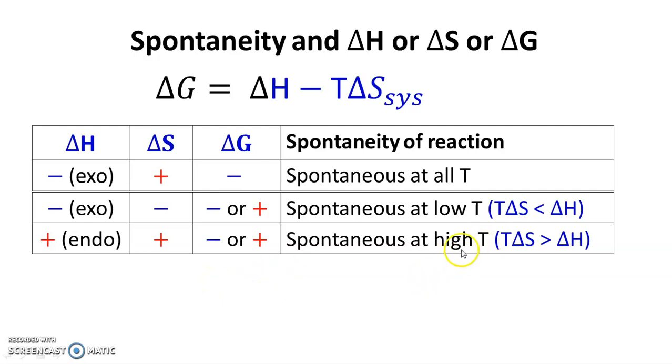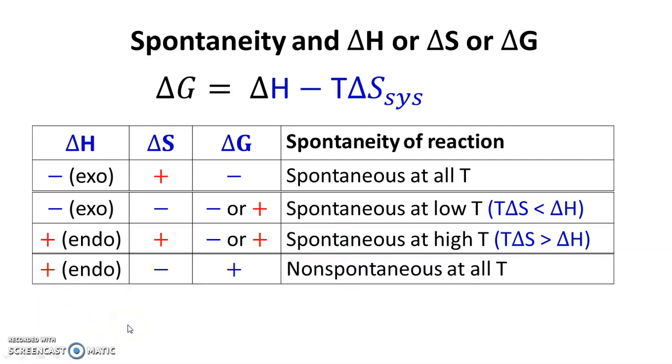At high temperature, T delta S term will be greater than delta H, and therefore at high temperature delta G will be negative and system will be spontaneous. So process will be spontaneous at high temperature, whereas at low temperature this delta G will be positive and therefore process will be non-spontaneous.